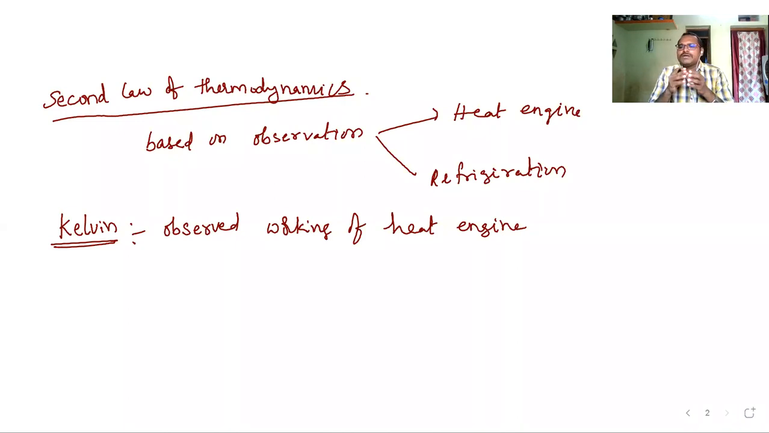Clear? So by burning a fuel like diesel or petrol or coal, heat energy will be produced. That heat energy will be absorbed by the heat engine, and by absorbing it, the engine will convert that heat energy into mechanical energy to move the engines, to move the vehicles, the bike, car, train, these things.